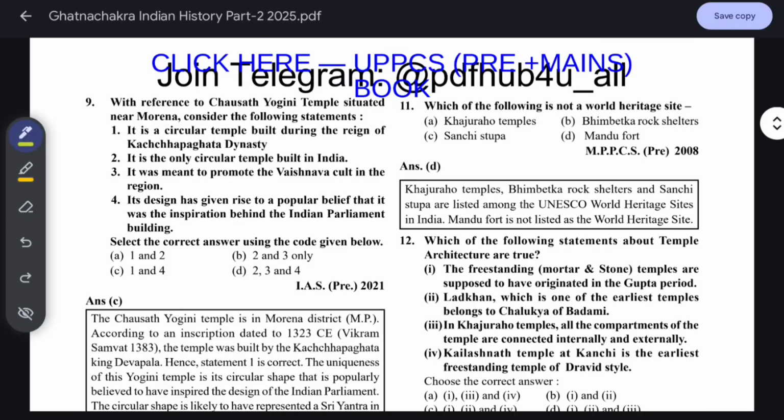So, with reference to Chausa Yogini, this question was asked: Chausa Yogini temple is situated near Morena. Consider the following statements. It is a circular temple built during the reign of the Kachapagata dynasty. It is the only circular temple built in India. Here extreme words are given, so mostly we should doubt. Always is mostly incorrect. So 2 is incorrect, cut. So 1 and 4 are mostly correct. It was meant to promote the Vaishnav cult in the region. Its design has given rise to the popular belief that it inspired the Indian Parliament. So through elimination we can reach the answer C.